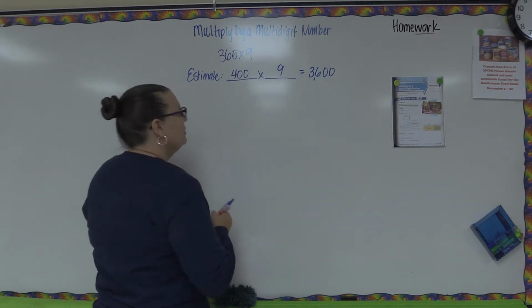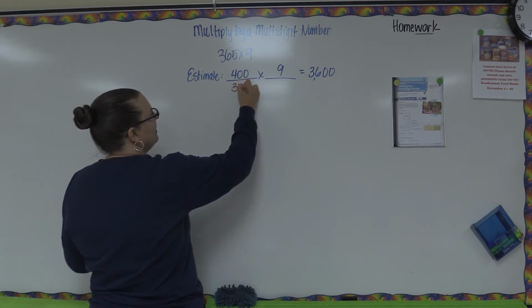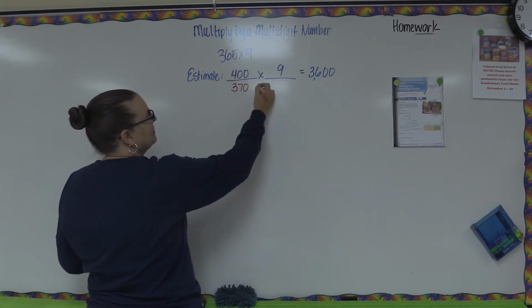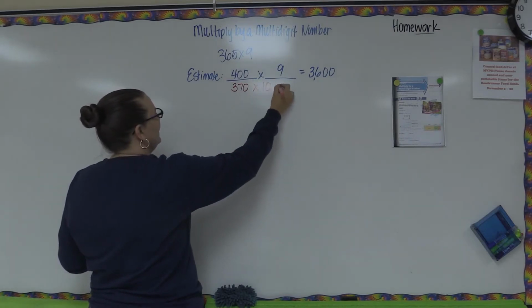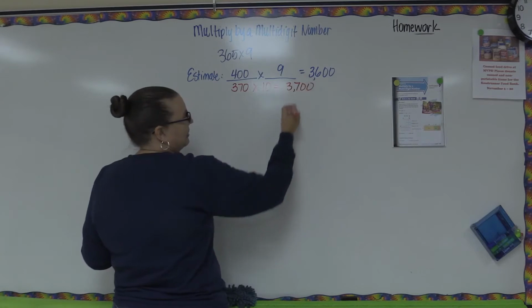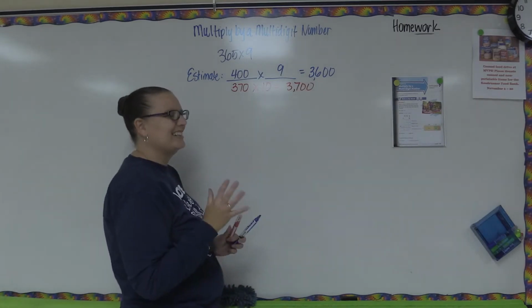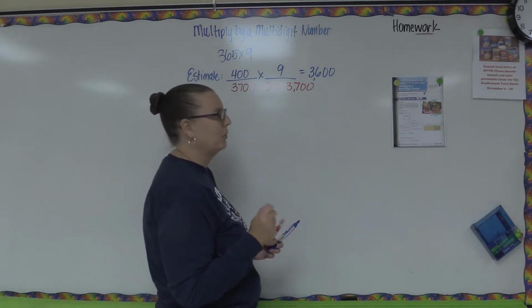Like I said, you can use different numbers. You could make this 370. That would be pretty close to 365. You could use a 10 here, and that would be 3,700. So as long as your estimate is close, we're okay. They're just asking us to make sure we can get something that's reasonable.